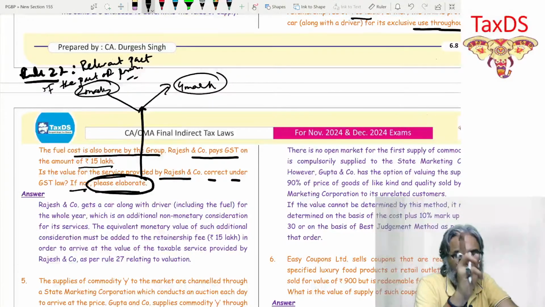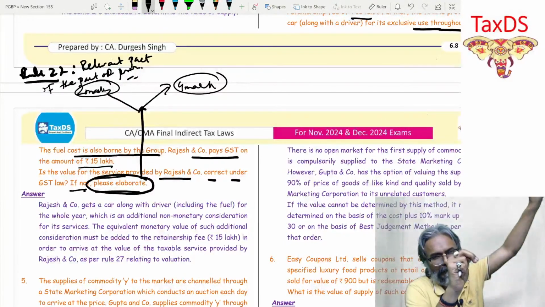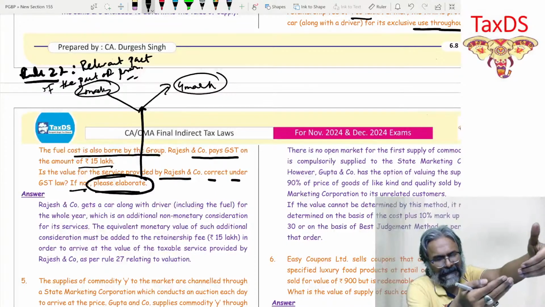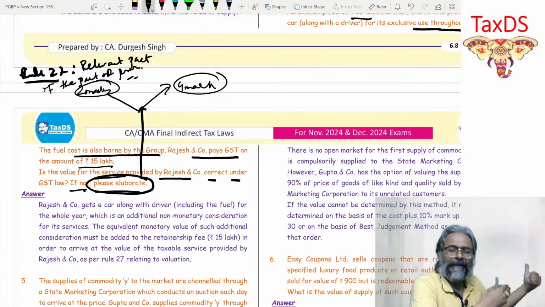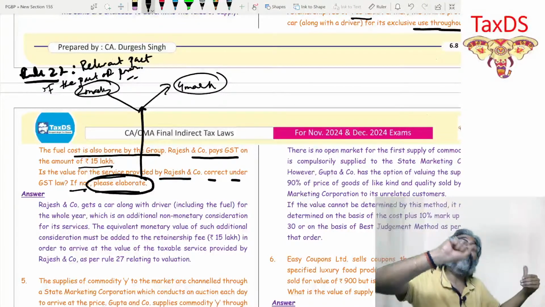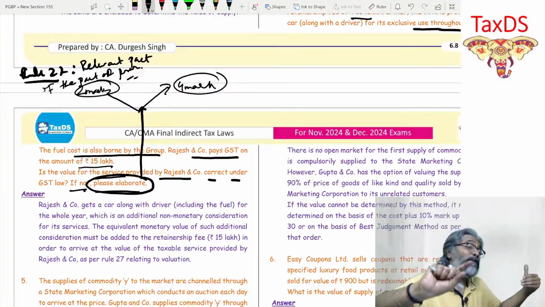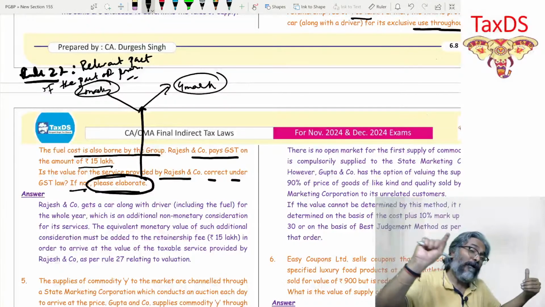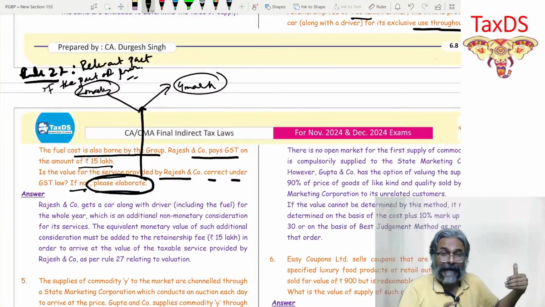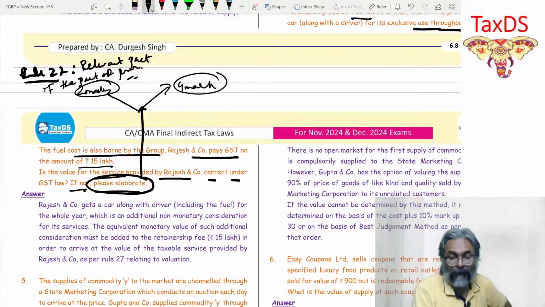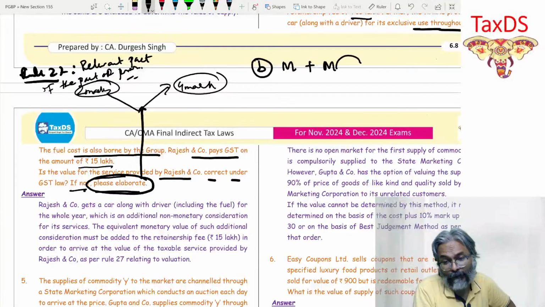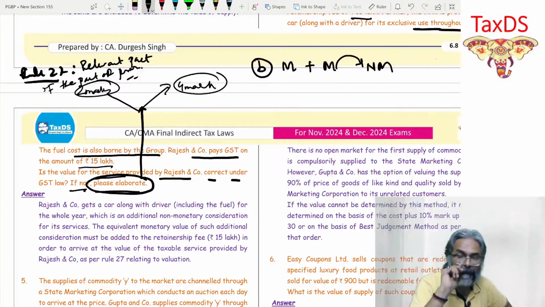Point number two says, in that case, if A is not available, then point number B says that the money that you have received as a consideration plus the monetary value, be careful, plus what? The monetary value of the non-monetary consideration, that also would be added. So point number B, tell me, what is point number B? The money that you have received as a consideration plus what? The monetary value of the non-monetary consideration. That is point number B.